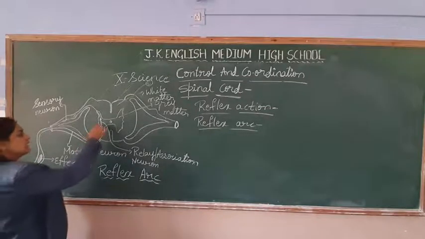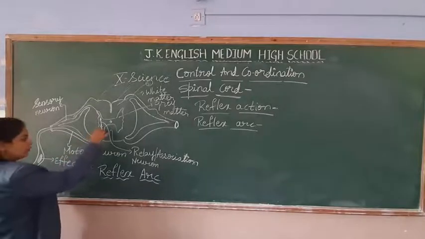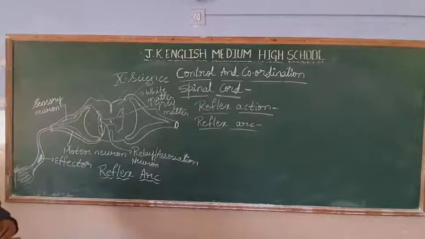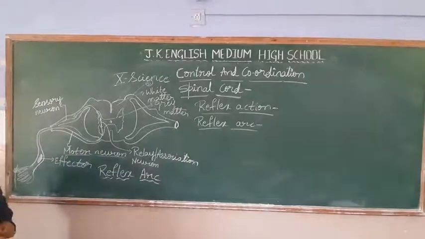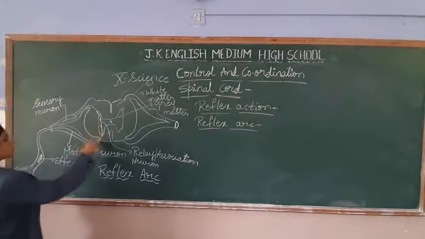It will send it to the hand. How will it send? There is one more type of neuron which will bring that signal. Which is that one more type of neuron? It is called the motor neuron. Okay, motor. It will bring the signal of what response to give. So the motor neuron will bring it.